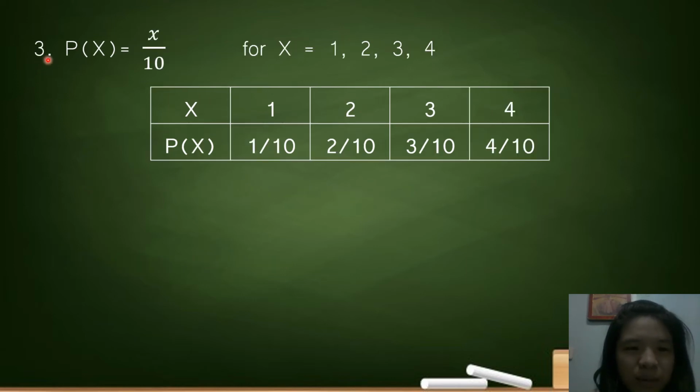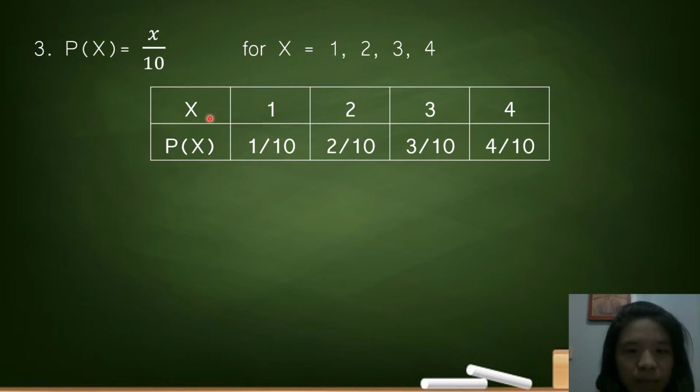So, last number, P of x is equal to x over 10 for x is equal to 1, 2, 3, and 4. So, when we construct the table, you write the value of x, then 1, 2, 3, 4, and P of x, where P of x is equal to x over 10, where x is equal to the value of x.